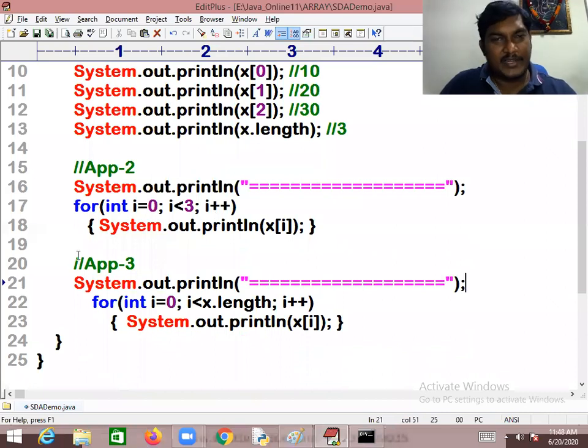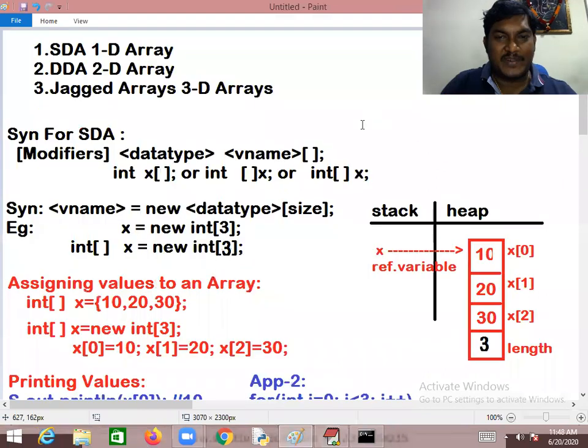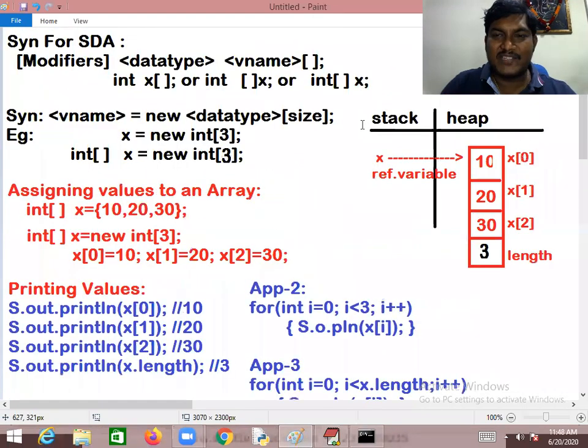I hope now you understood about this particular piece, my dear friend. So this is all about how to declare the single dimension array, how to assign the values to the single dimension array, and how to read the values from the single dimensional array. This is the case, my dear friend.